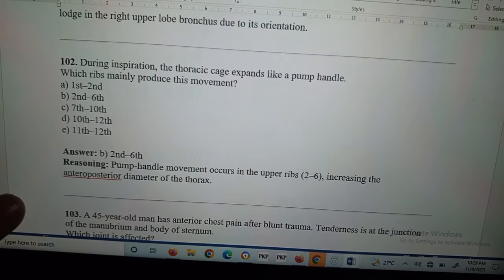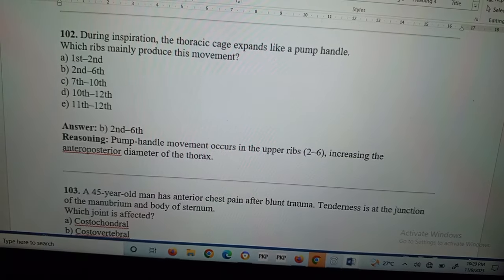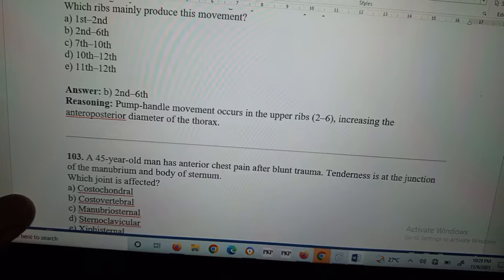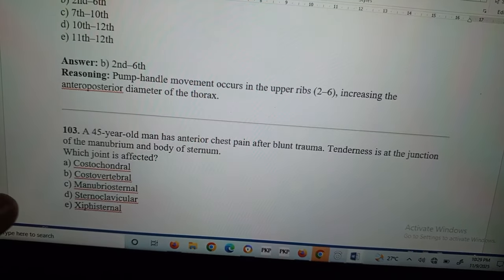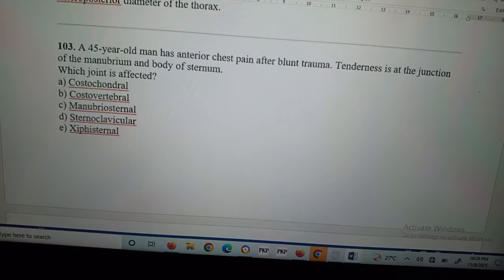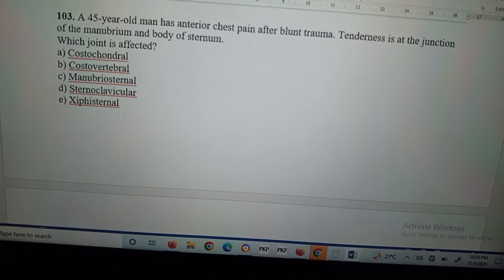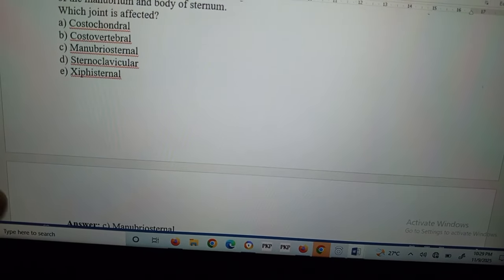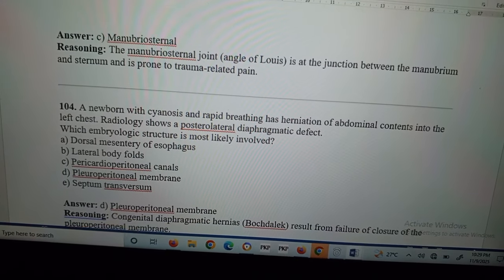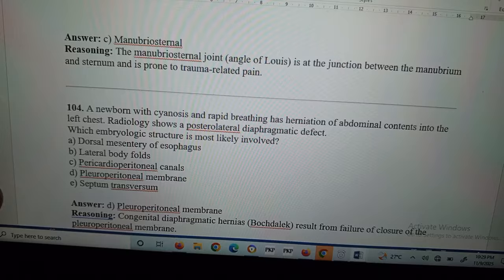During inspiration, the thoracic cage expands like a pump handle, which mainly involves the second to sixth ribs and increases the anteroposterior diameter of the thorax. A 45-year-old man has anterior chest pain after blunt trauma. Tenderness is at the junction of the manubrium and the body of the sternum. Which joint is affected? Manubriosternal joint, which is present at the level of